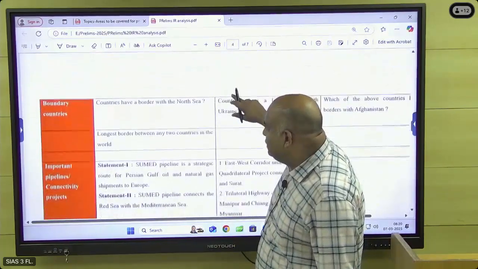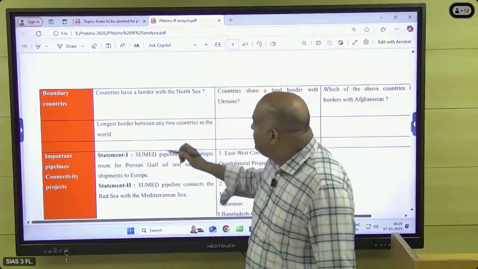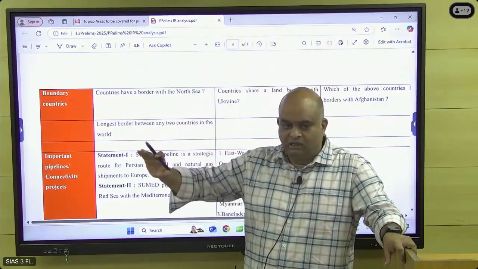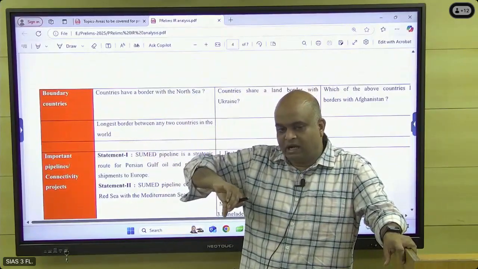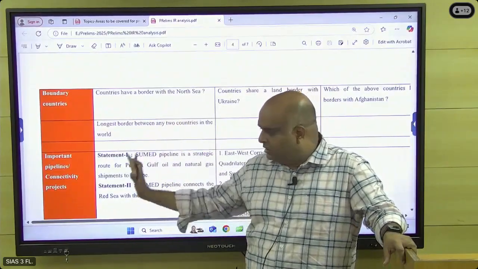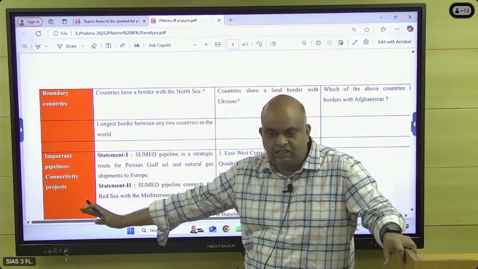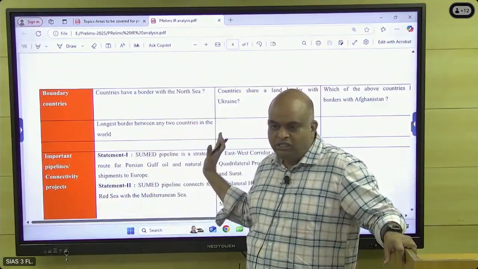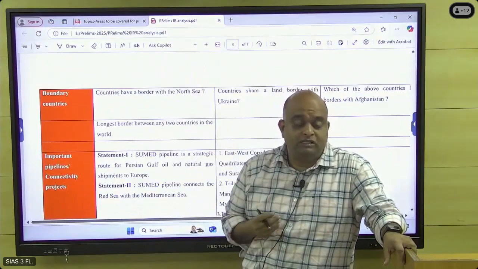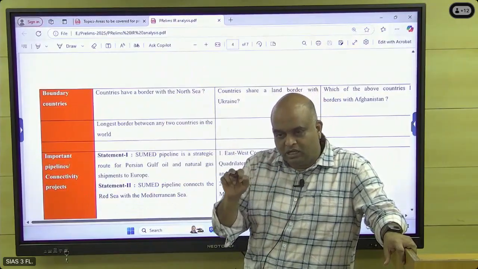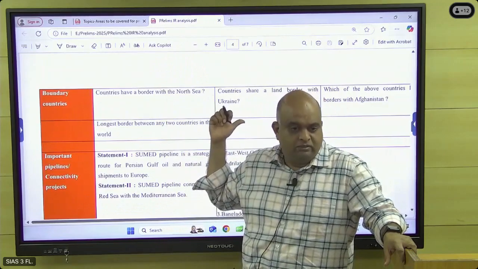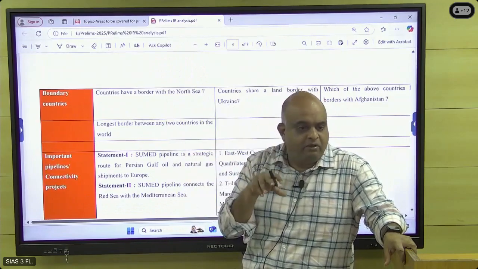And then boundaries, countries bordering the North Sea. North Sea means Atlantic, North Sea, Baltic Sea, like that. In the southwest England will be there, southeast Germany, Norway. In between these, this particular sea will be there. So that is a major route. Through that only Russia has to import things. So that area is a very important area.